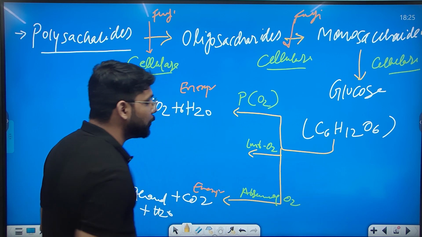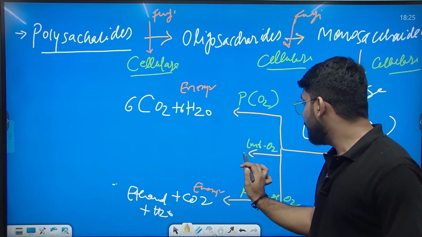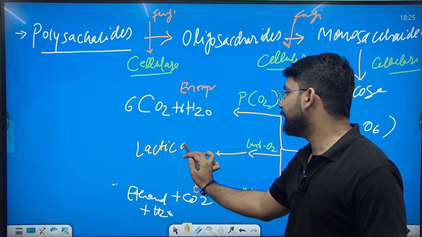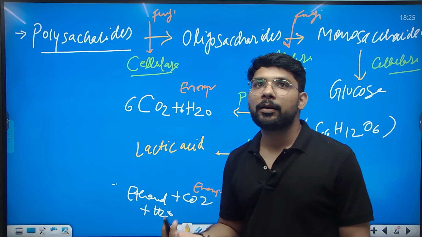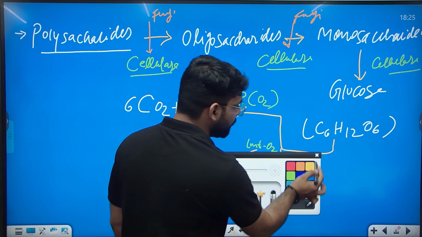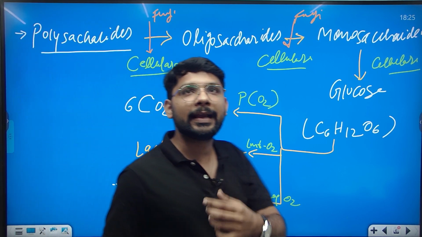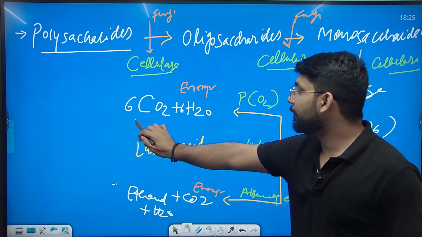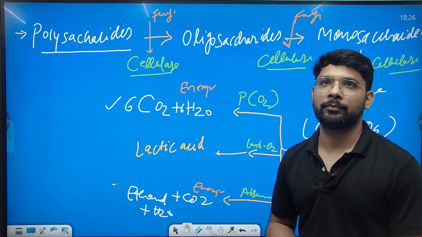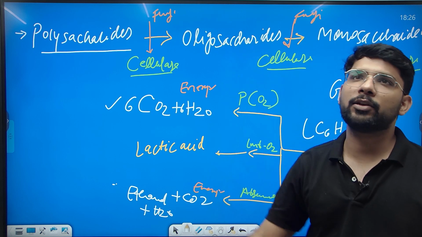And under the third process, when it is done in limited oxygen, it releases lactic acid. So this is the process of breakdown of the major unit of cellulose, that is the polysaccharides, into smaller units and finally into carbon dioxide and water. And this is the question demand. If you are making this diagram, you are fulfilling completely the question demand.